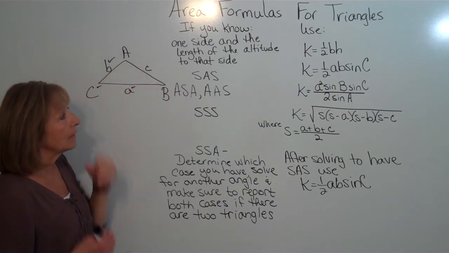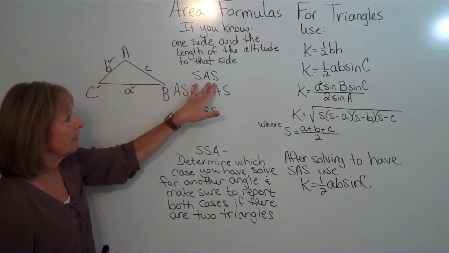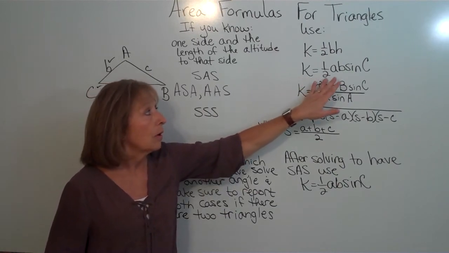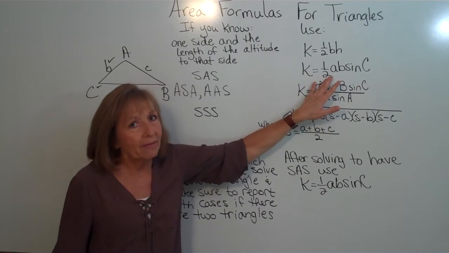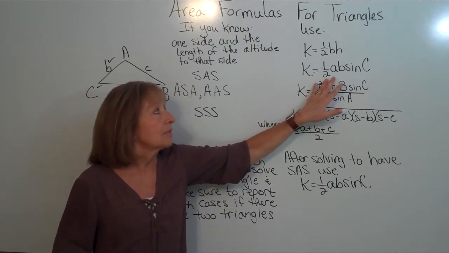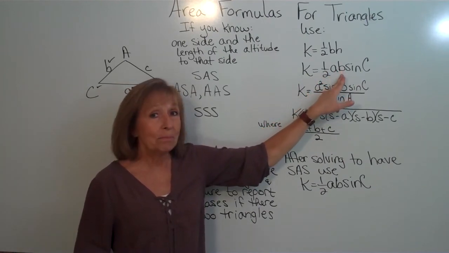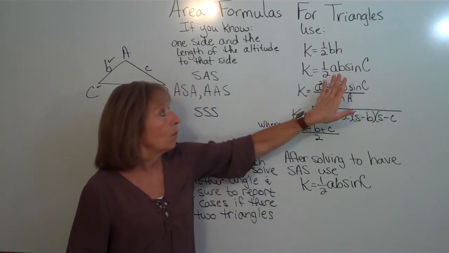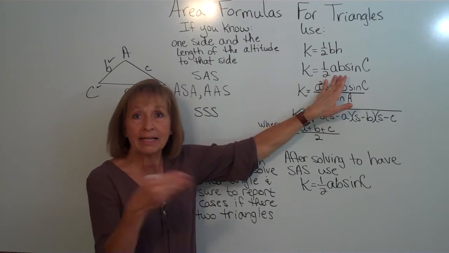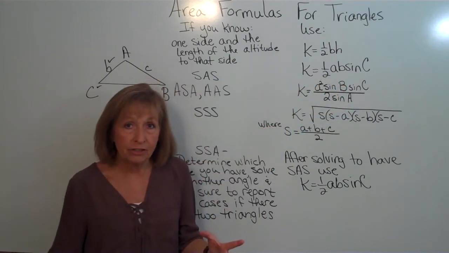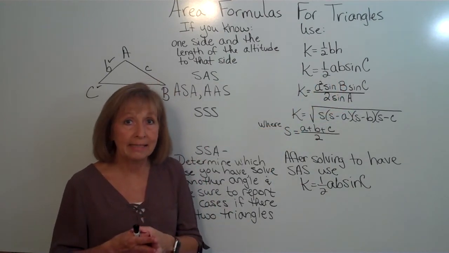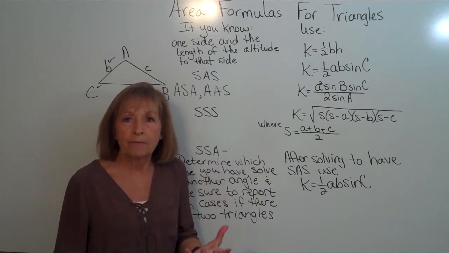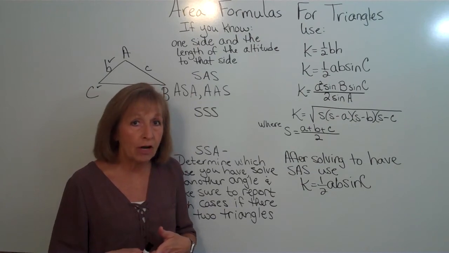So if that's the information that I have, then my area formula is equal to 1/2, so the 1/2 is still in there, times A times B times the sine of angle C. So you've got two sides and you've got an angle. None of the letters match when you have the side, angle, side case, and it's going to have that 1/2 like we've had with the other formula for the area of a triangle.